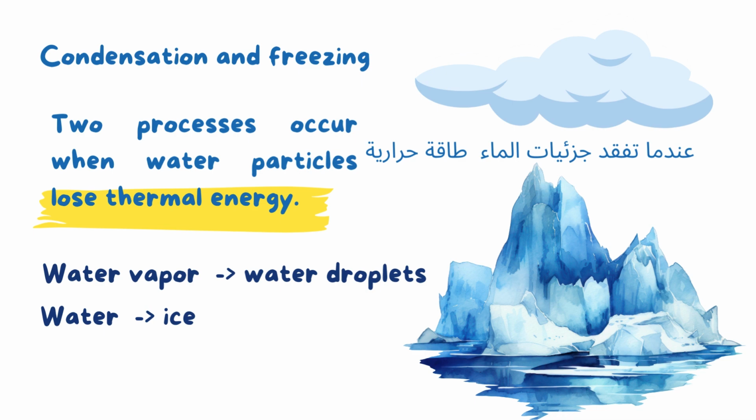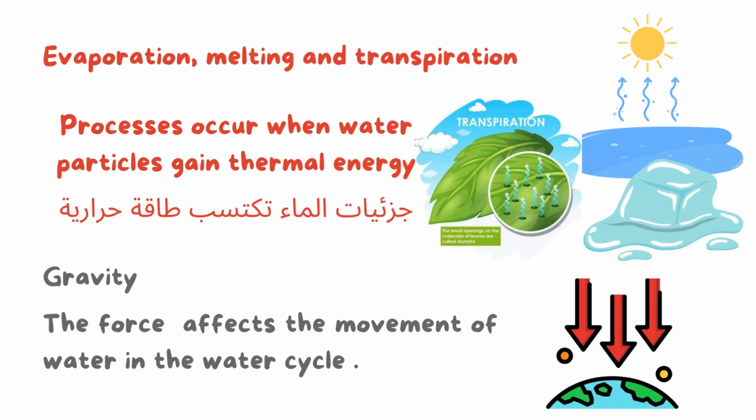And on the opposite side we have evaporation, melting, and transpiration. These are processes that occur when water particles gain thermal energy, as they take energy. So what happens? In evaporation and transpiration, the water changes from the liquid state into water vapor in the gas state. And in melting, the ice, which is in the solid state, gains energy, so it changes into water, which is in the liquid state.